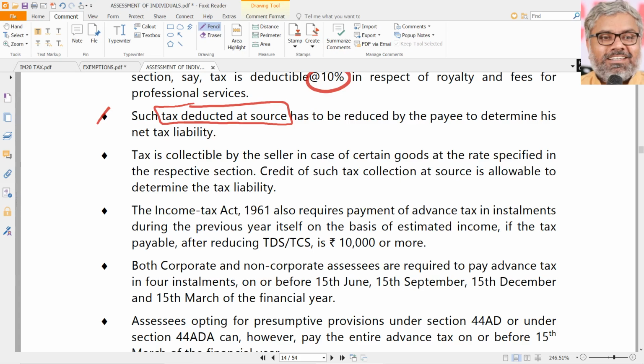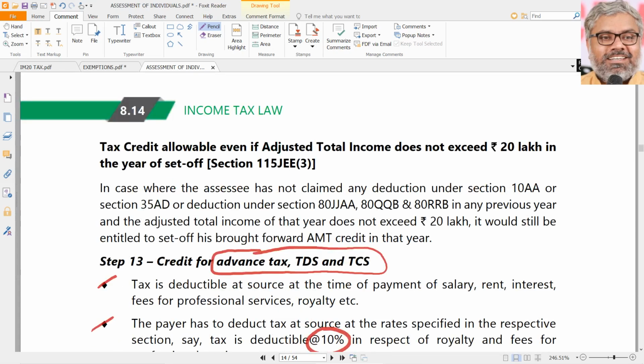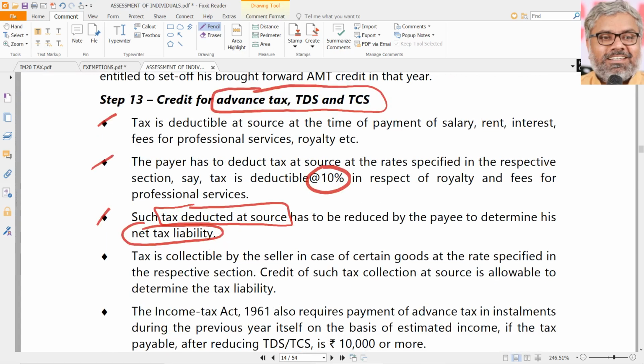It is his money. So whatever the amount of TDS that has been already credited to his account with the government, that should be reduced from the normal tax liability that we already calculated above, so that we determine the net tax liability. So the simple point is, after calculating all these things up to step 12, we know the final tax liability of the assessee, but that is not the amount he has to pay. That is the tax liability of the assessee. Liability is different, payment is different.